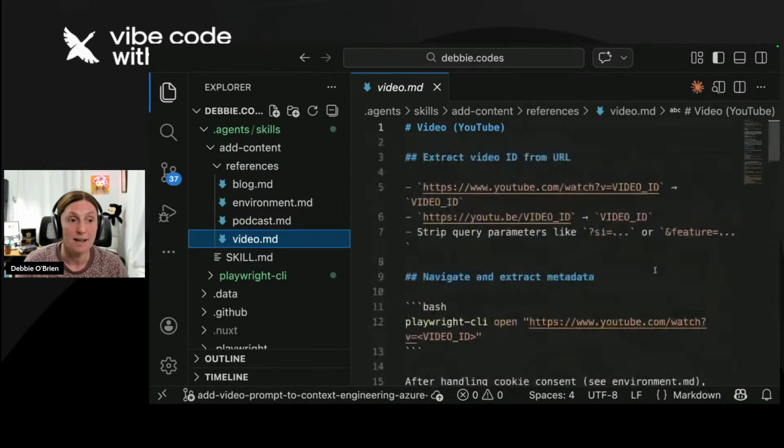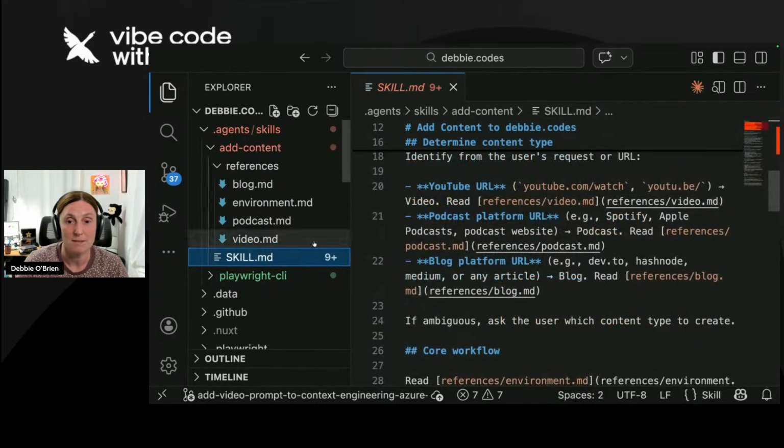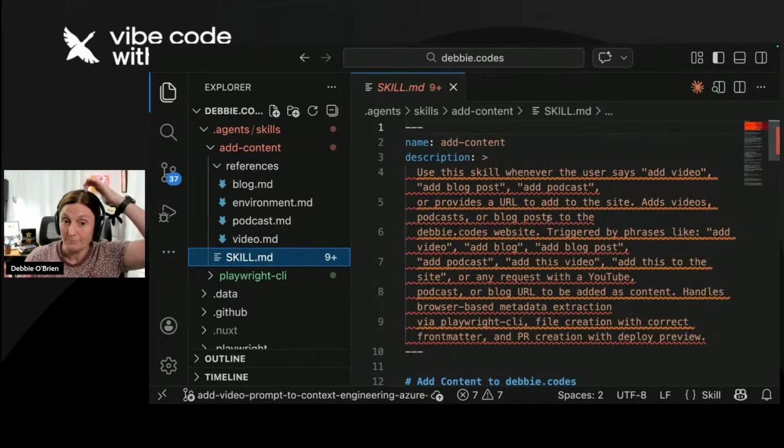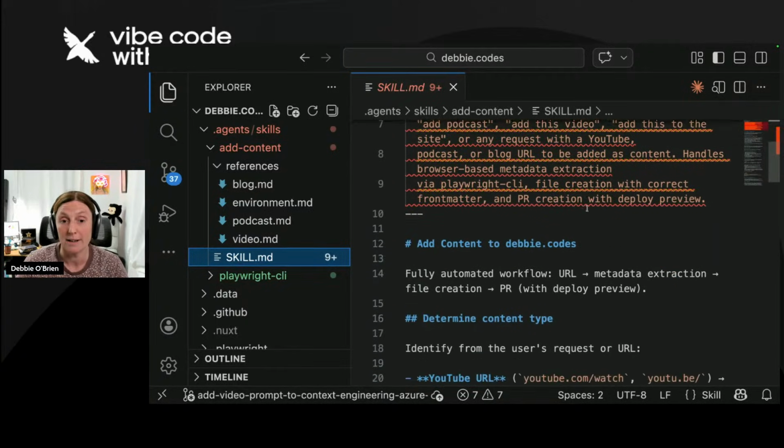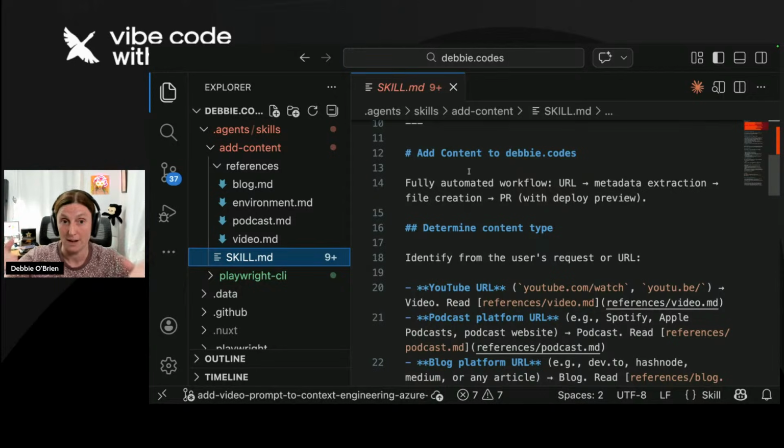Now, how does this work exactly? Let me just go back to the skill and make sure you're all following me. The skill file has the name and description that gets added into the context when you start up your agent, right? Whatever you put in here is what the agent sees. You want to keep it short and precise. Everything below here, all this in the content part of that markdown file, does not get put into context until you use the skill. If your agent decides, oh, I need to add a video to the website, I'll go and use that skill, then it will read the rest of that file. All the rest of that file will be put into context.